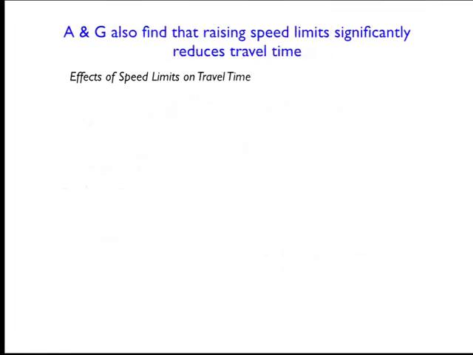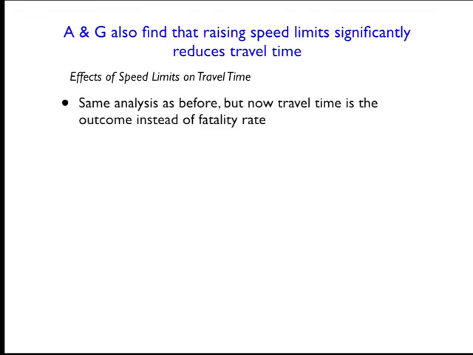Okay, so that's the cost side, right? The take-home message is when you increase the speed limit from 55 to 65 miles an hour, you're going to see an increase in fatalities of about 36%. And then on the benefit side, they have to look at the travel time reductions that accrue from raising the speed limits. So they do that same difference analysis, but now the outcome they're interested in is travel time, which is really just the inverse of speed, rather than the fatality rate.